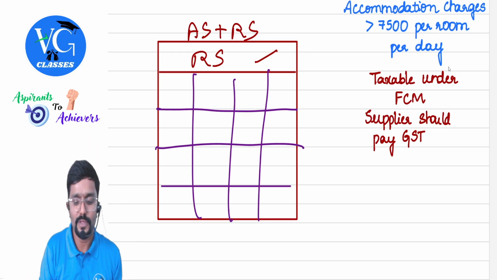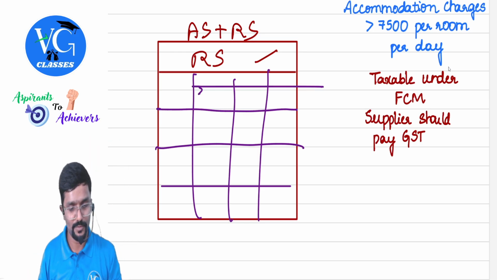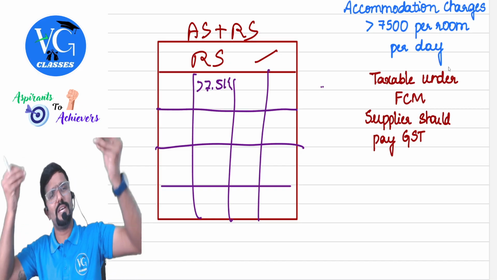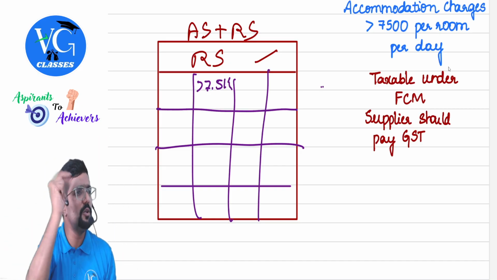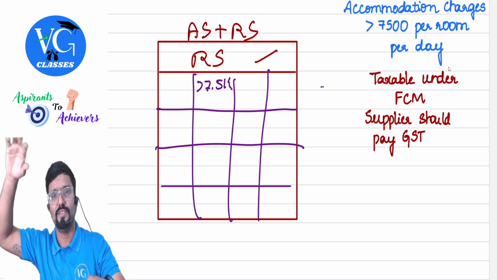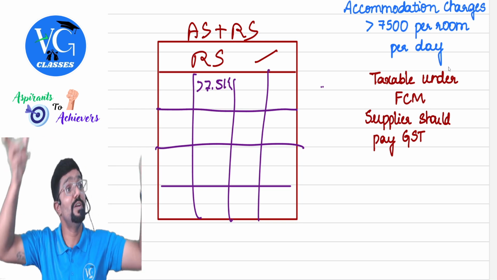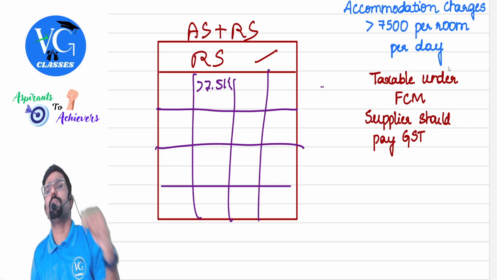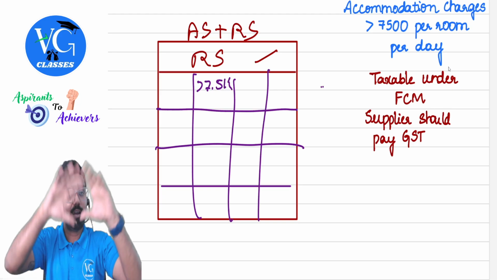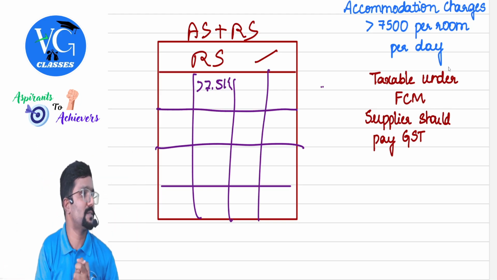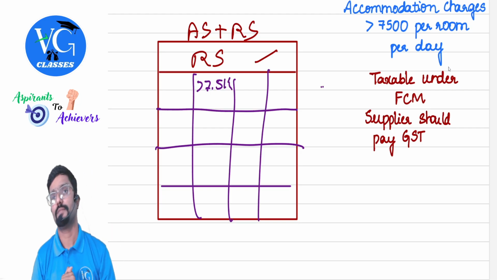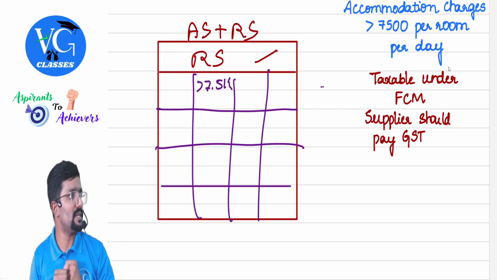At least for one room, they are charging, assume this is a big room, so this is more than 7.5K. All other rooms are less than 7.5K. But one room, fully AC, star room. Not that the hotel is star, only the room is star. So in that case, one room is charged for more than 7,500 in a day. Do we call this specified premises? In that case, who should pay tax, people? Supplier. On what service? Restaurant service.